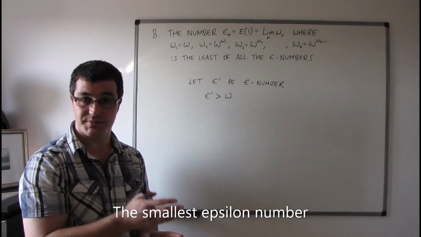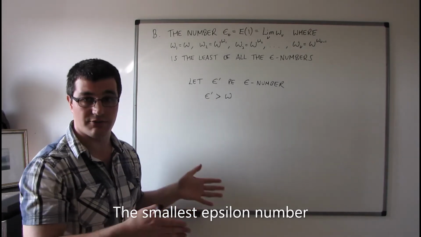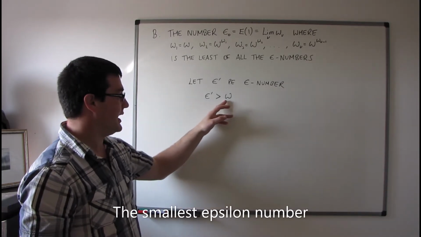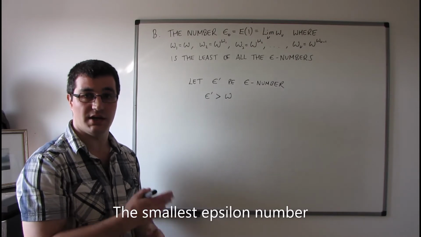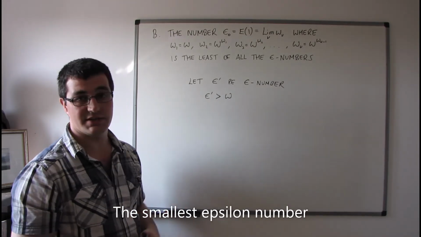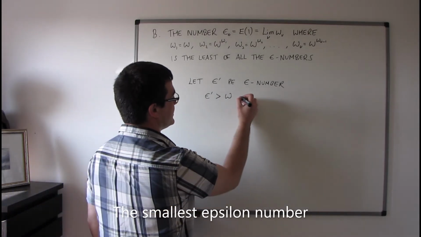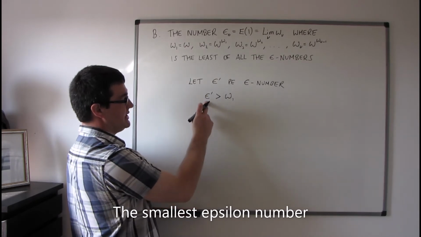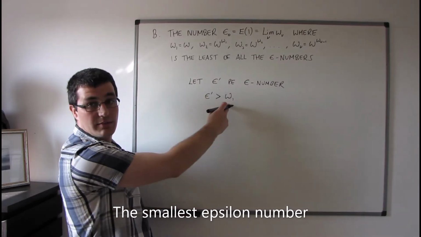Epsilon primed must be a transfinite ordinal because there are no finite epsilon numbers. And since omega itself is not an epsilon number, and it's quite easy to see that it's not, then epsilon primed must be greater than omega. But remember also that omega is equal to omega 1. So what we're saying here is that epsilon primed is greater than omega 1.